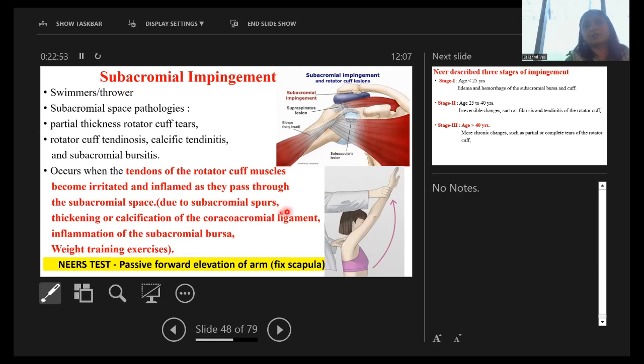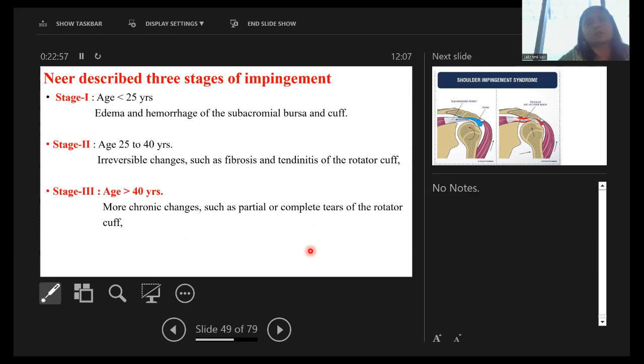This is the Neer's test, which is for the impingement, positive on forward elevation of the arm with the scapula fixed. We will see it later on. Neer has described 3 stages of impingement, 1, 2, 3.